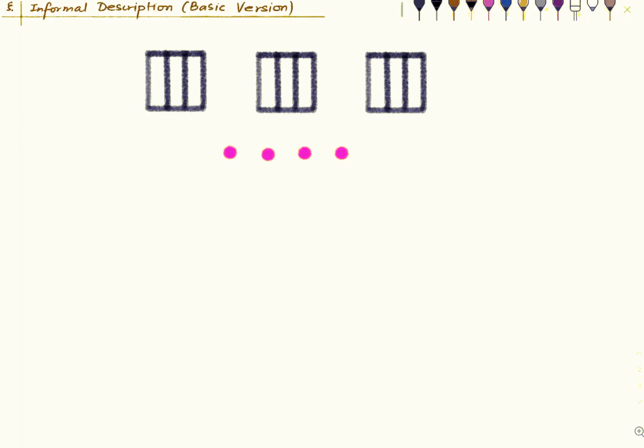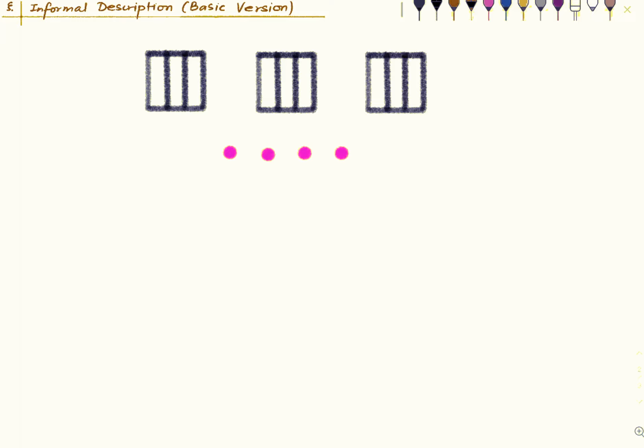So here's the informal version of the pigeonhole principle. We have three cages. I'm just illustrating the informal version. There is a more general statement to be made. But right now we have three cages and four pigeons, strange-looking pigeons, but just think of them as pigeons. And each pigeon needs to go in one of the cages. One is free to put them in any cage one likes, but one has to put them in some cage. Not that I encourage putting animals in cages. This is just an example. Actually, I'm vehemently opposed to putting animals in cages.